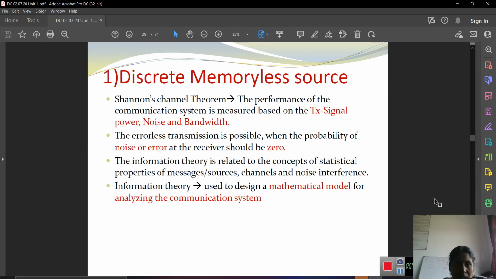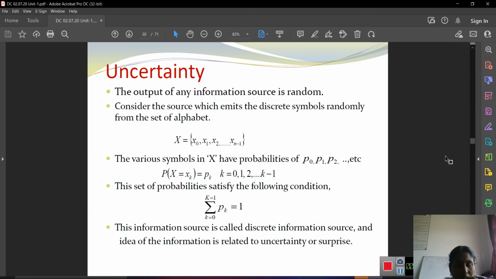So first we can go for the discrete memoryless source, right? Here uncertainty is available. The output of any information source is random. Then consider the source which emits discrete symbols randomly from the set of alphabet. Previously I told in the previous slide that some mathematical tool is possible for the information source. Here a random process method is also followed.